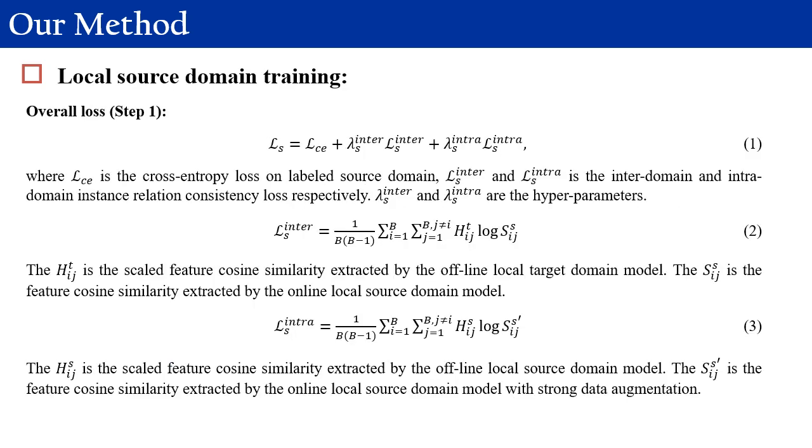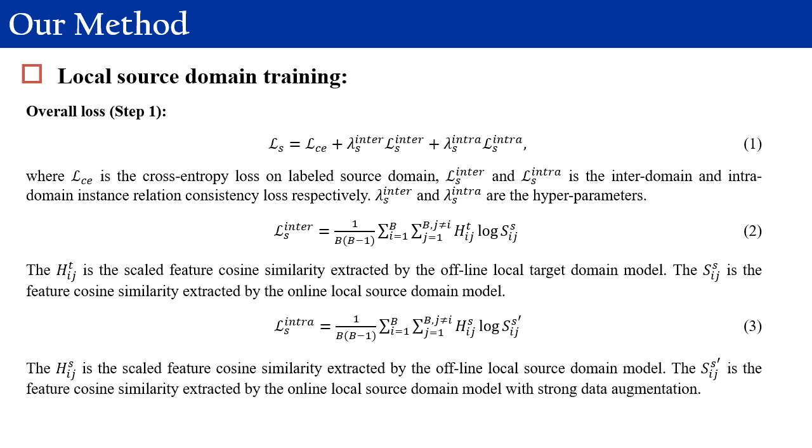For the local source domain training in Step 1, the overall loss is shown in equation 1, where the L_CE is the standard cross-entropy loss on the labeled source domain, the L_S inter and L_S intra are the interdomain and intradomain instance relation consistency loss respectively. Lambda S inter and lambda S intra are the hyperparameters.